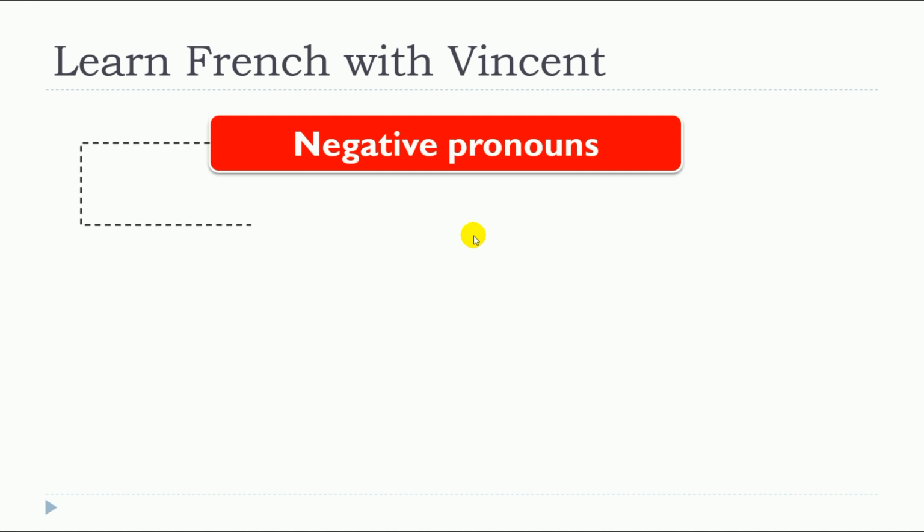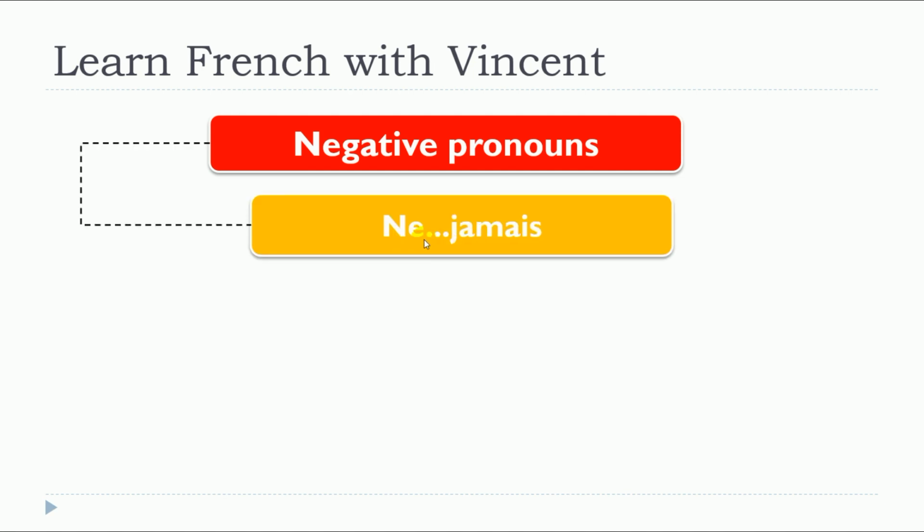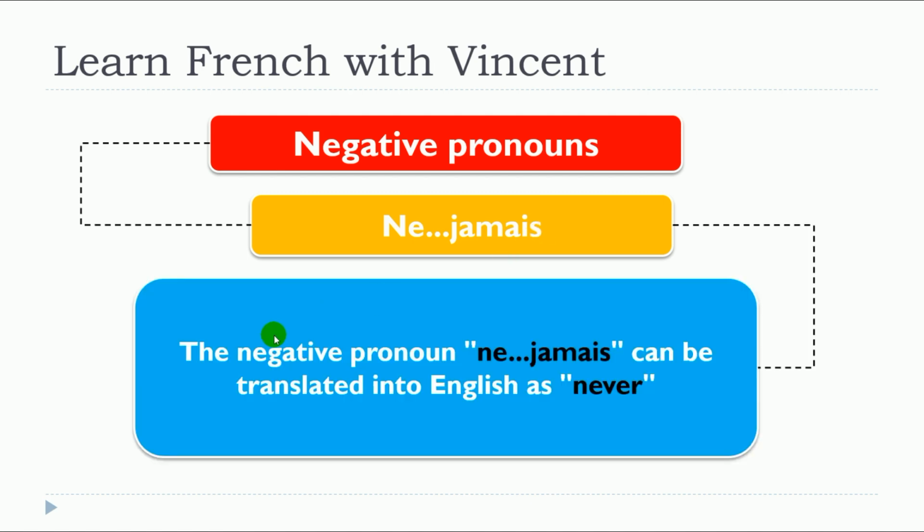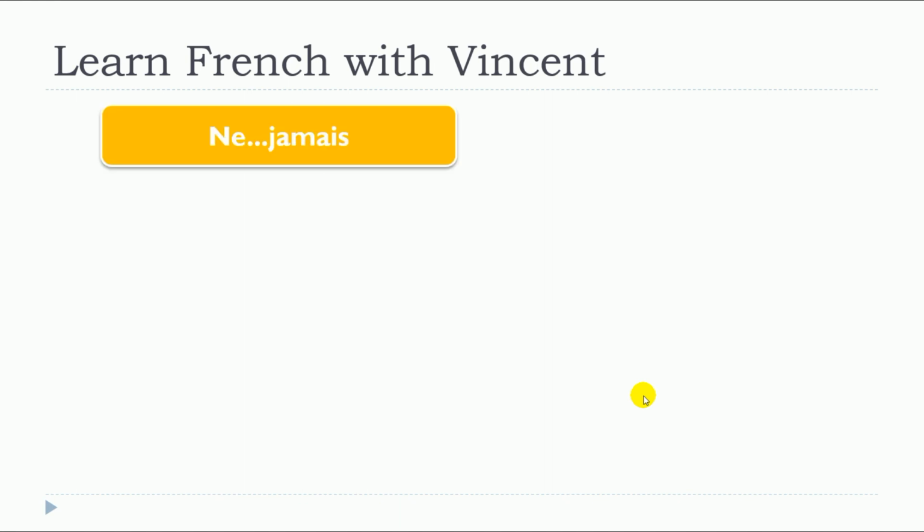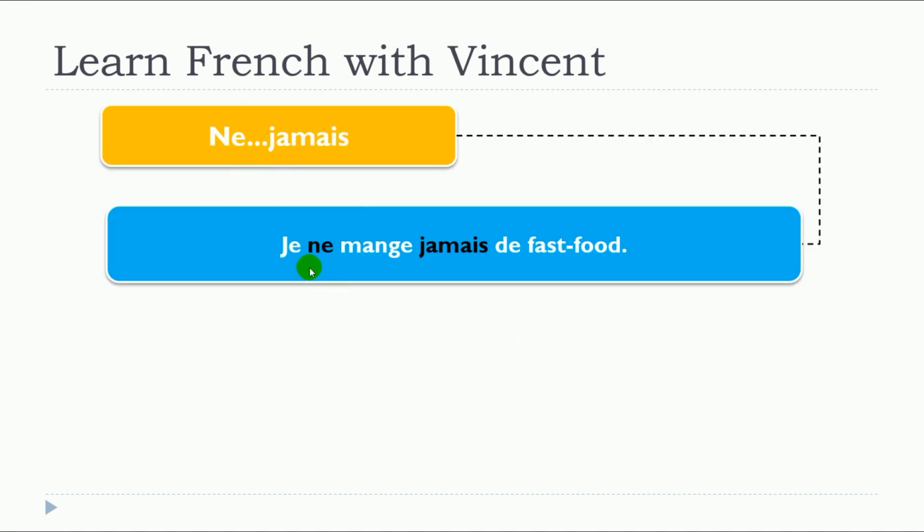So this lesson is about ne, jamais. The negative pronoun ne jamais can be translated into English as never. So we will see some examples with ne jamais.